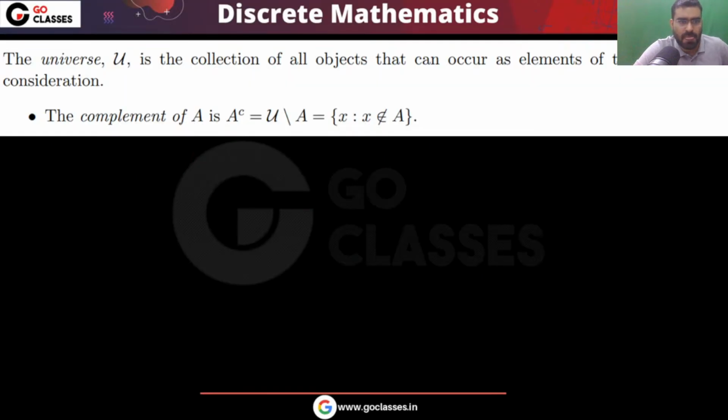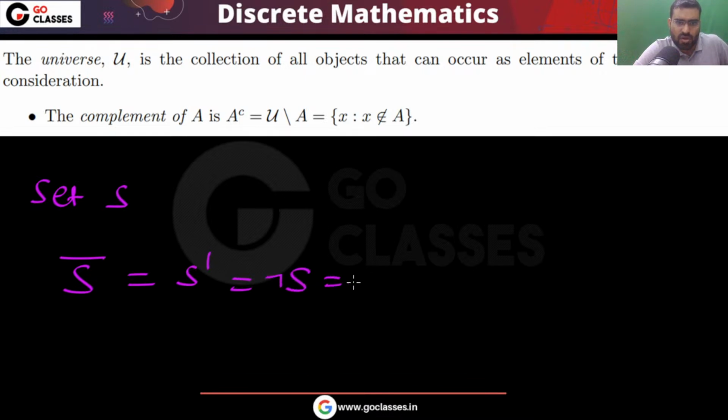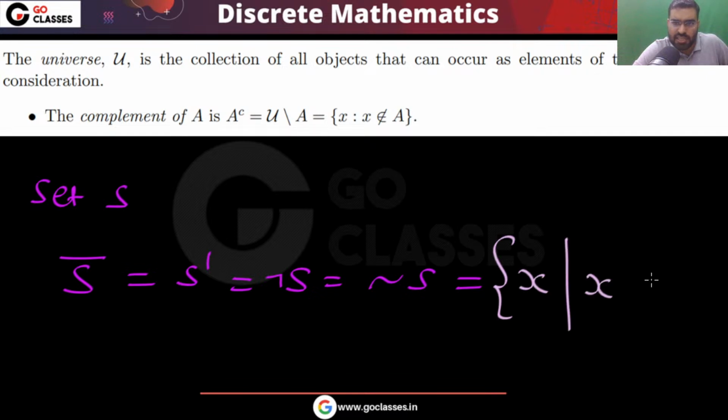Let's move on. Now the next definition is complement of a set. Complement of a set, as I told you, is all the elements which are not in the set. So if you have a set S, then what is the complement of this set S? Or you can say S dash, or you can say negation of S. All these are the same. It simply means all the elements which are not in the set S, so of course these are in the universal set.